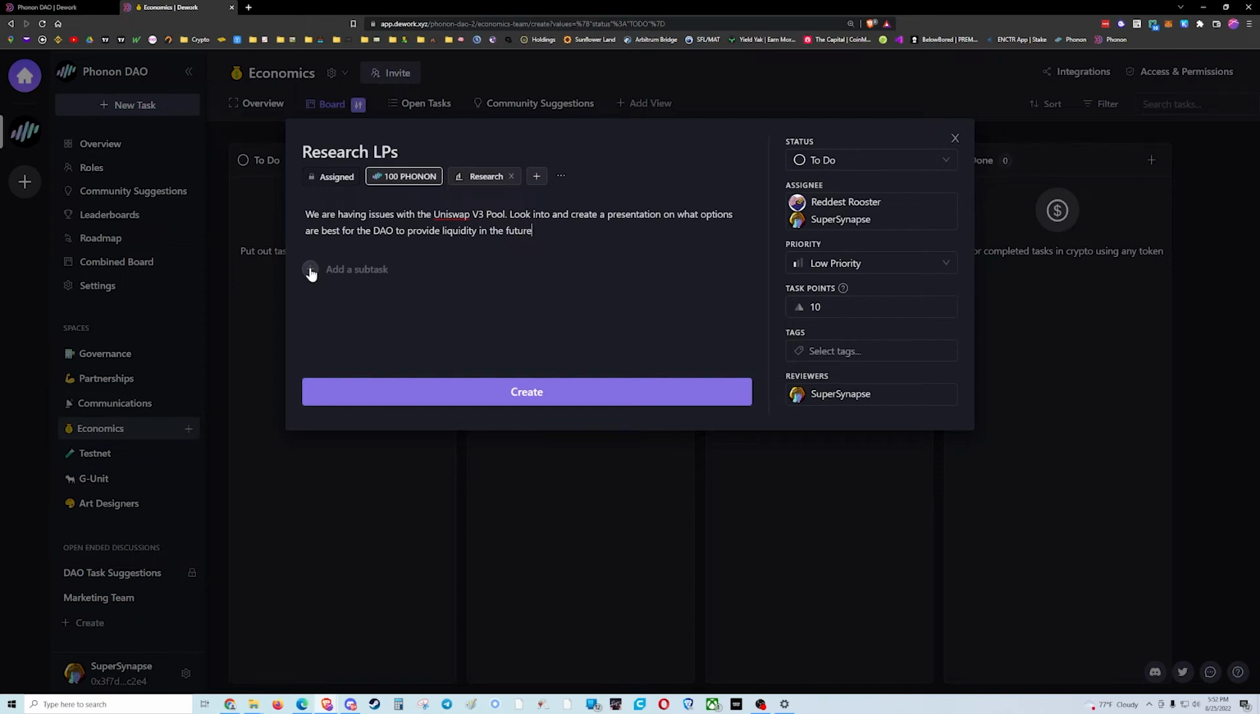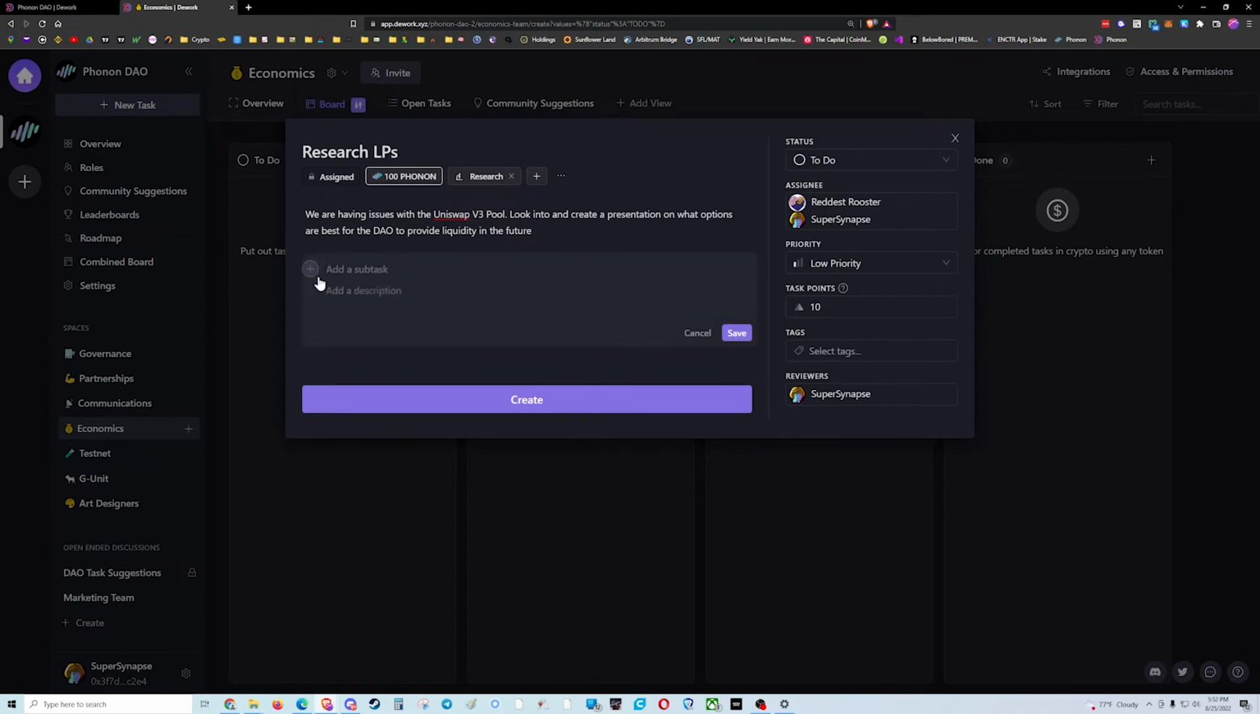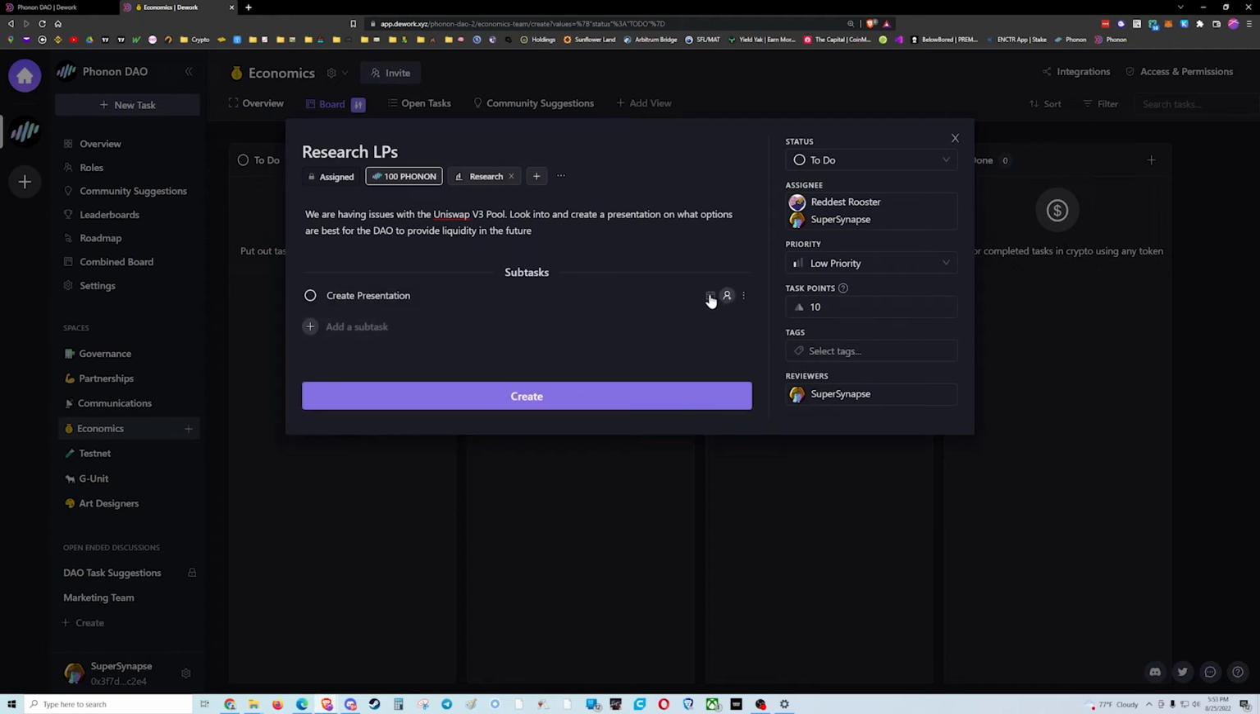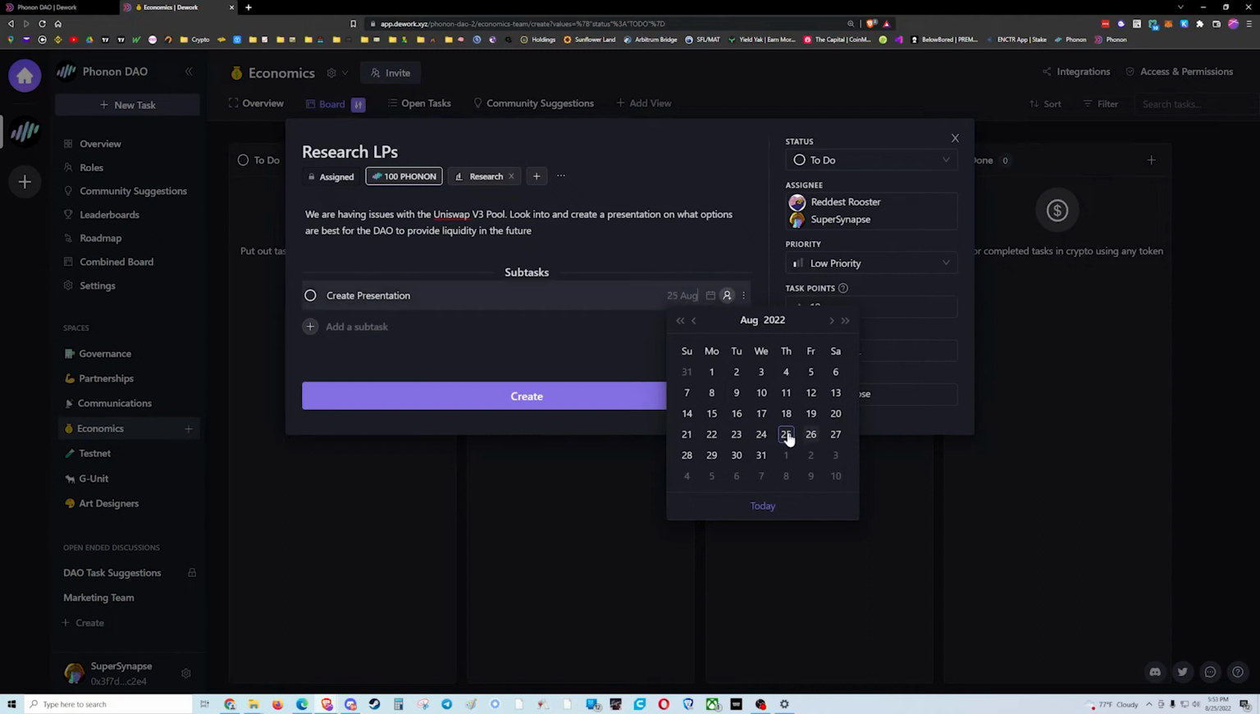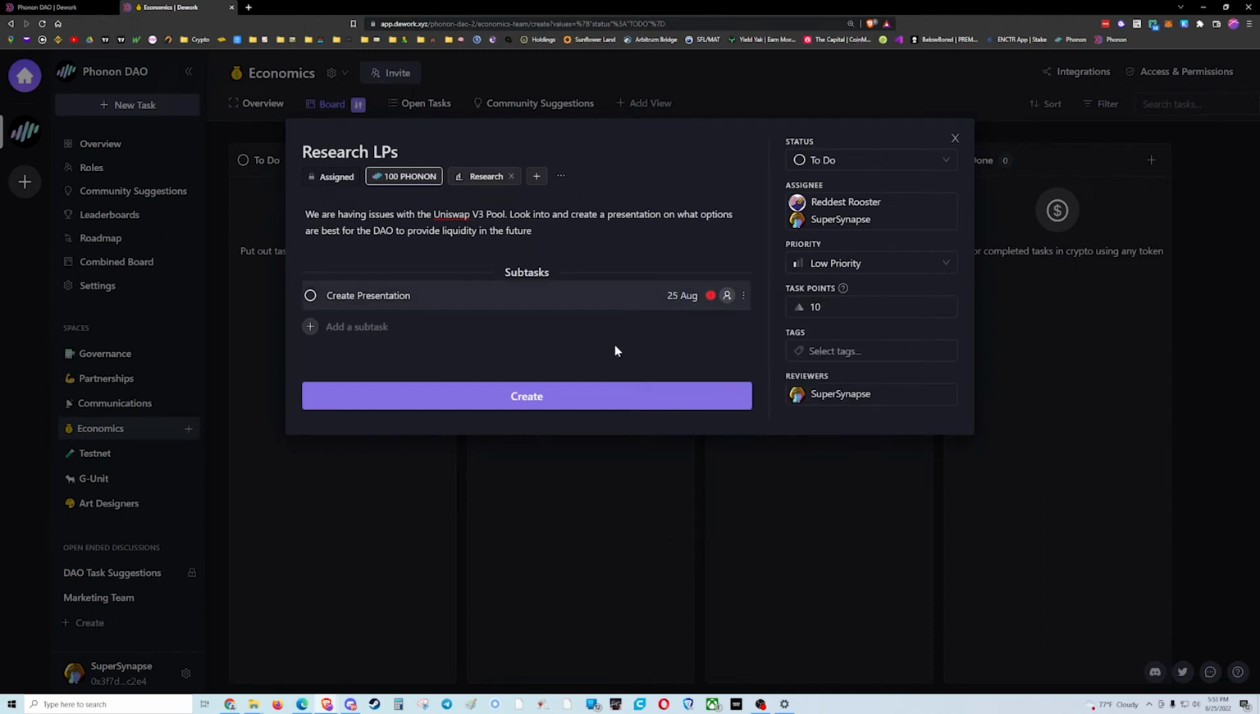We can also add a subtask. I think that that's really niche when you start getting into subtasks. I'm just going to do it for demonstration purposes. So we're going to put in here, create presentation. And we're going to do slideshow for our economics meeting on the 25th. All right, we're going to save that. A nice thing about subtasks, if I want, I can add a calendar date. So we're going to put the 25th of August.